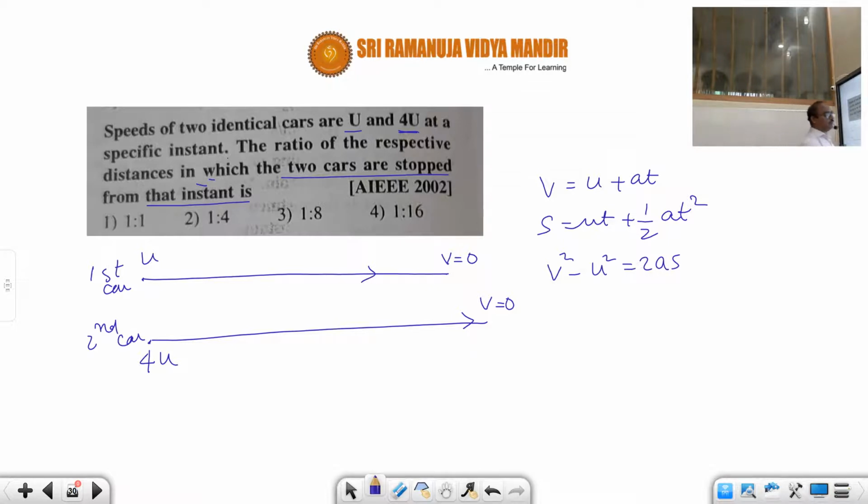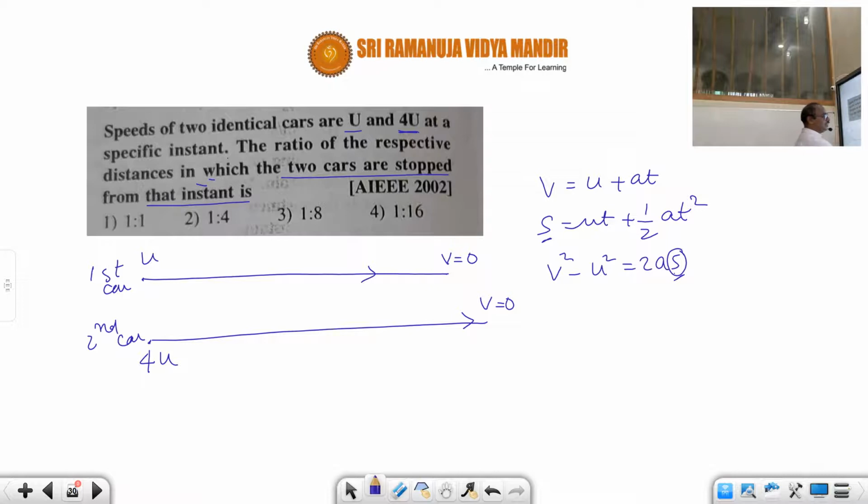Again remember, here s means displacement, but they asked for the distance. Why are we equating the distance and displacement? The reason is, along a straight line the distance is equal to the displacement. If there is no turning point, the displacement we can also call the distance. Actually this formula gives you only the displacement, not the distance traveled. That you have to remember.